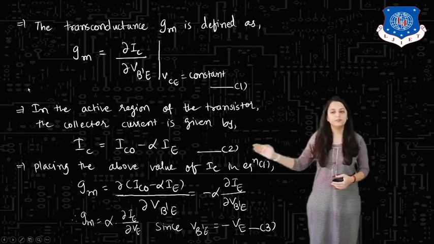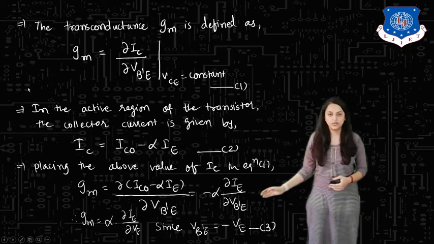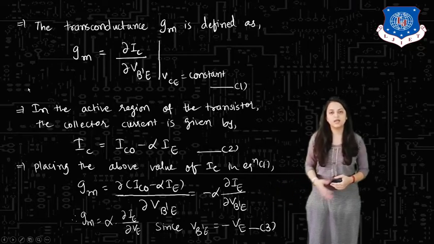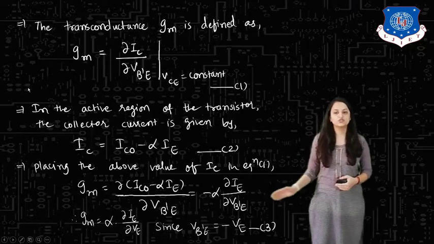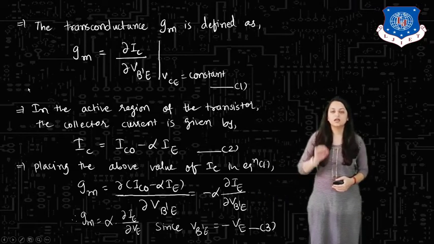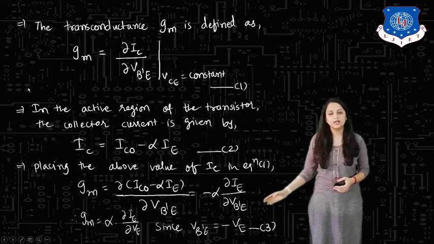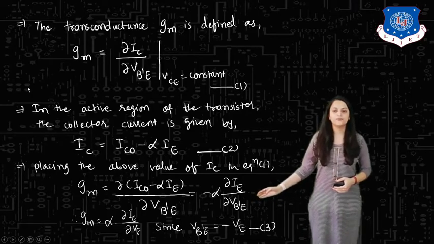Now, if we place this equation, that means the value of IC in equation number 1, then we can get GM equals to delta ICO minus alpha IE divided by del VB'E, that is equal to minus alpha del IE by del VB'E. Because here ICO is very small, we can neglect it. By neglecting that, we get this equation.